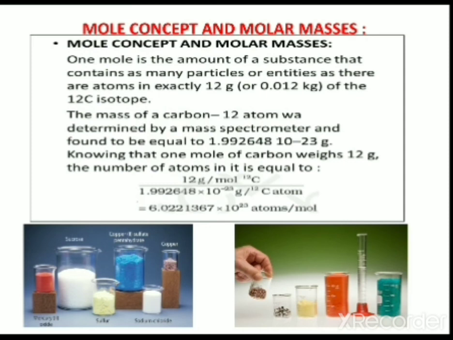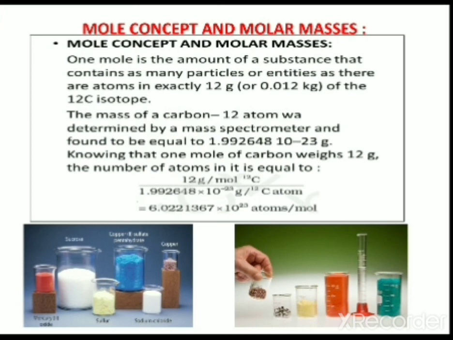So knowing that 1 mole of carbon weighs 12 gram, the number of atoms in it is equal to the Avogadro number of particles, atoms or molecules. That Avogadro number is equal to 6.022137 into 10 raised to 23 atoms or molecules. Simply you may write 6.022 into 10 raised to 23 atoms per mole. How does it form? Let us see.